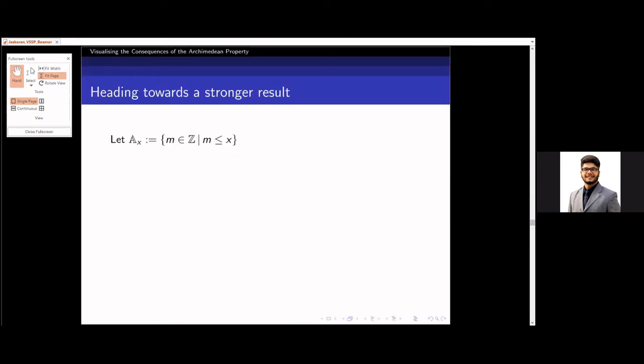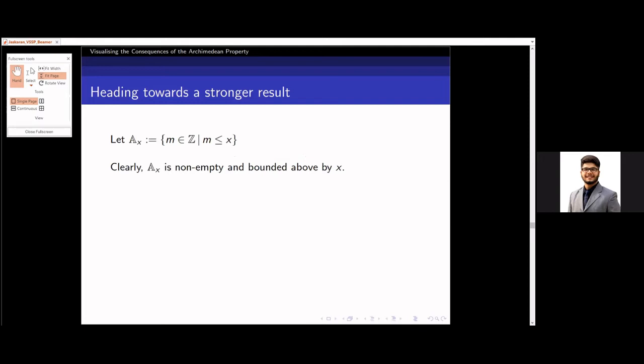Now I'll define a set A sub x, which is the set of all integers less than x, right? Now by the previous result, I know that it is non-empty. Why? Because Z is unbounded. So infinitely many integers are on the left of x, right? And by the definition of the set itself, it is bounded above by x.